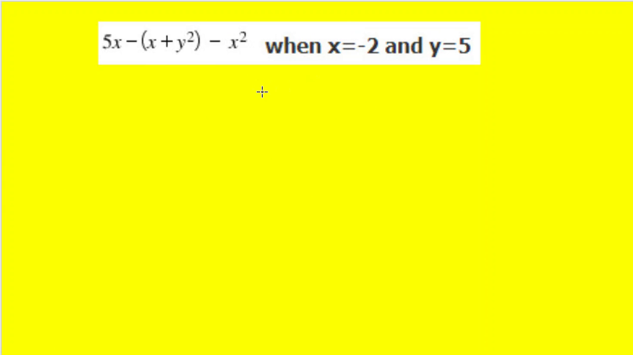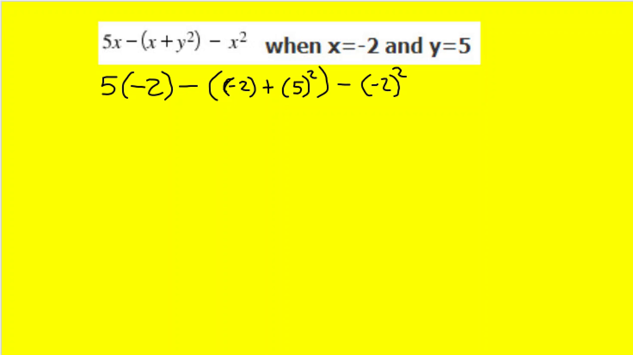All right, let's try one more problem. 5x minus parentheses x plus y squared, close parentheses, minus x squared, when x equals negative 2 and y equals 5. First step, substitute in our numbers. So 5, and instead of x, I'm going to plug in negative 2. But always substitute in with parentheses. Minus, open parentheses, x, so x equals negative 2, so I'm going to plug that in with parentheses again. Plus y squared, we'll have to plug in 5 for y, but I'm going to plug it in with parentheses. And then I have minus x squared, and x is negative 2, so I'm going to put negative 2 squared.